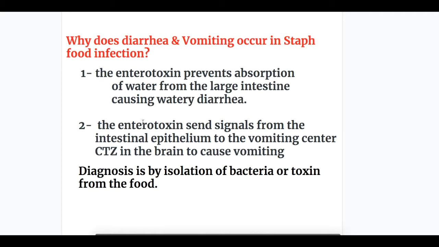Why does diarrhea and vomiting occur in staph food poisoning? Number 1, the enterotoxin prevents the absorption of water from the large intestine, causing watery diarrhea. And number 2, the enterotoxin sends signal from intestinal epithelium to the vomiting center in the brain to cause vomiting. And diagnosis is done by isolation of bacteria or toxin from the food.